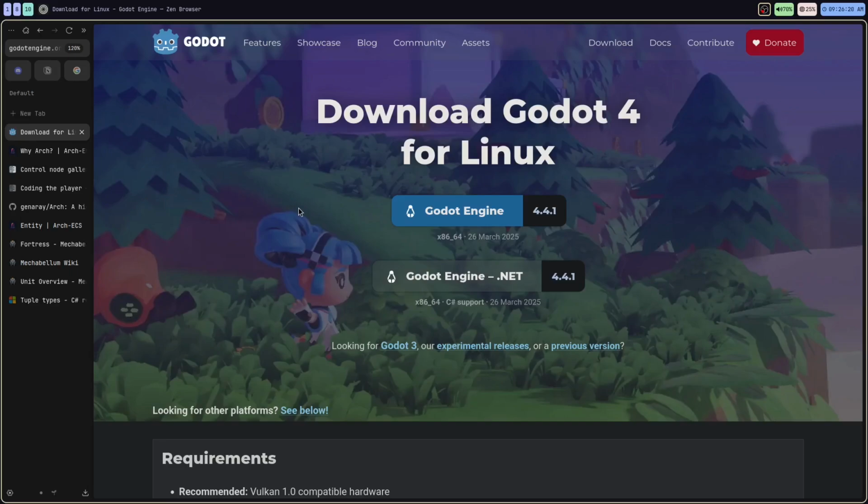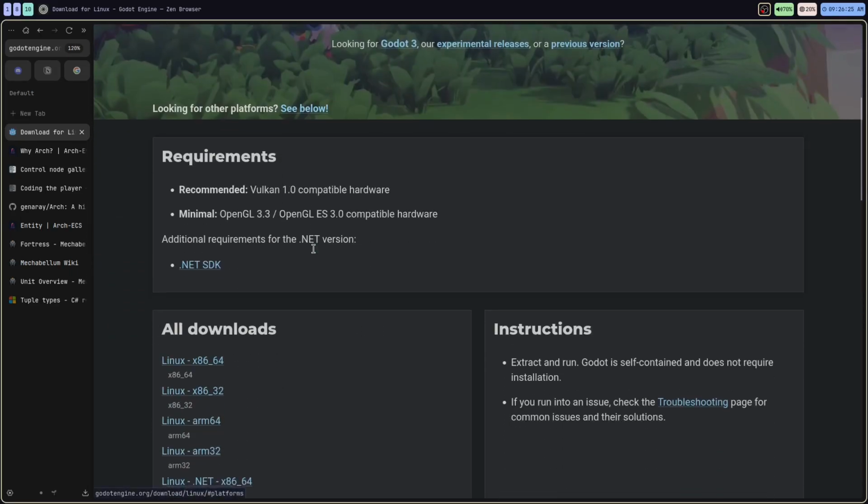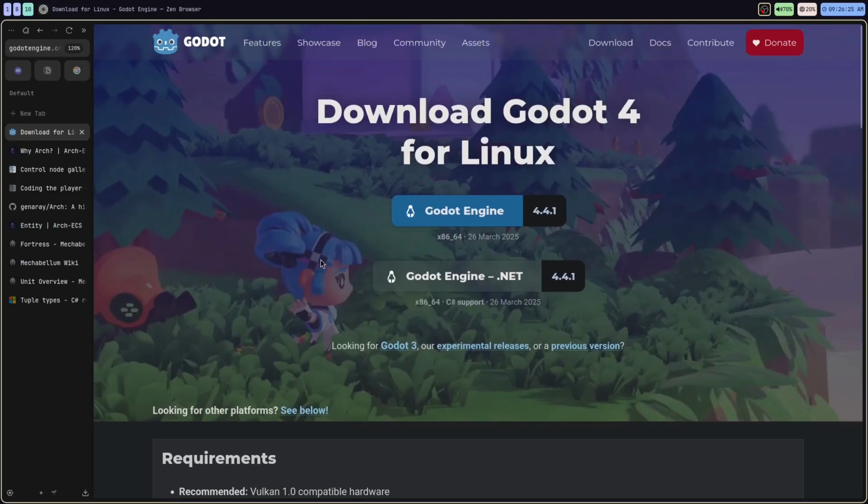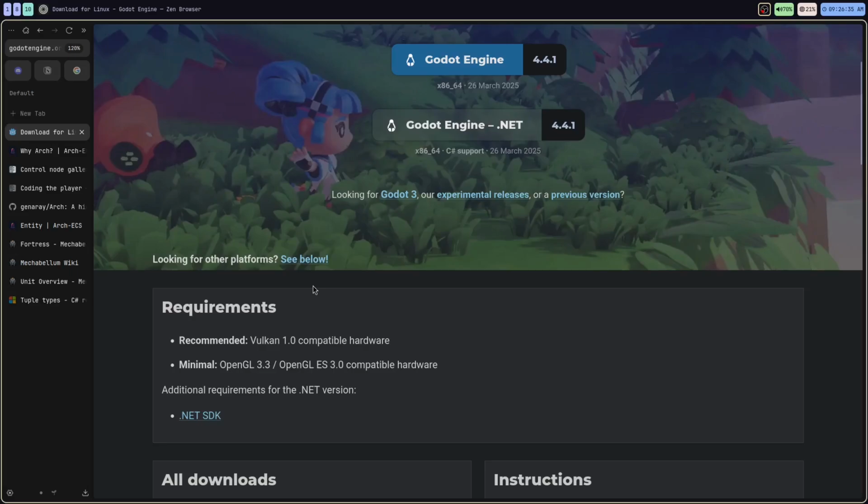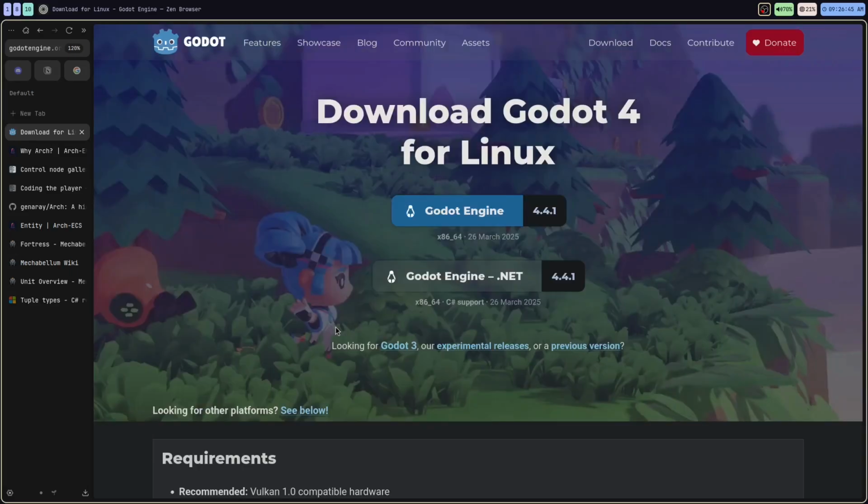Godot is extremely accessible for making games, and what I mean by that is it's super easy to use, it's super easy to learn, and if you're going to be going through the process of making a full game, this is going to give you all the tools you need. It even comes with its own scripting language, just like Python, but I'm not going to be using the scripting language. We're going to be using C# today.